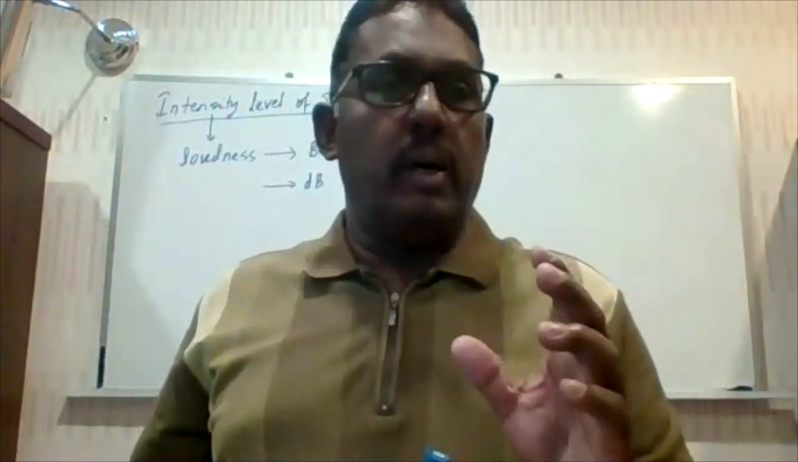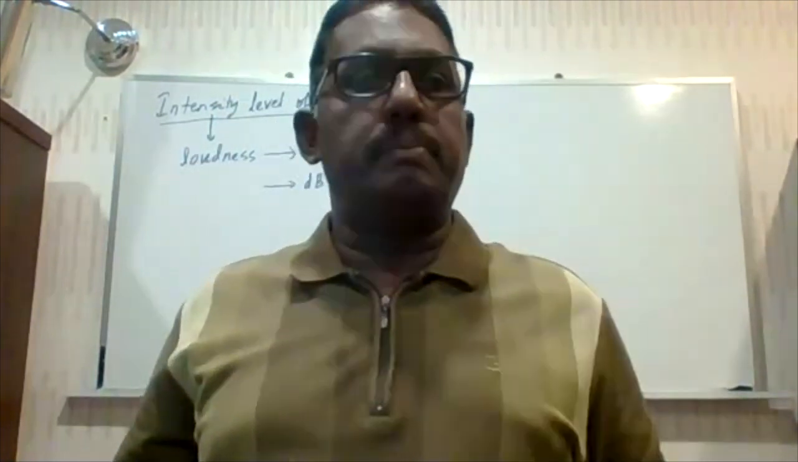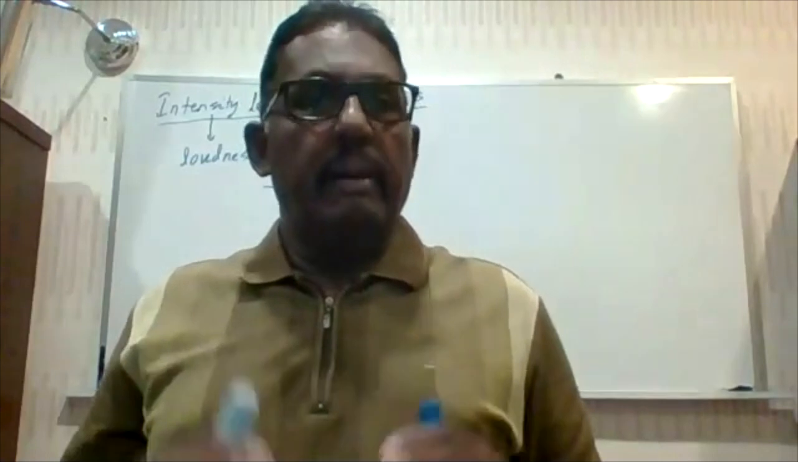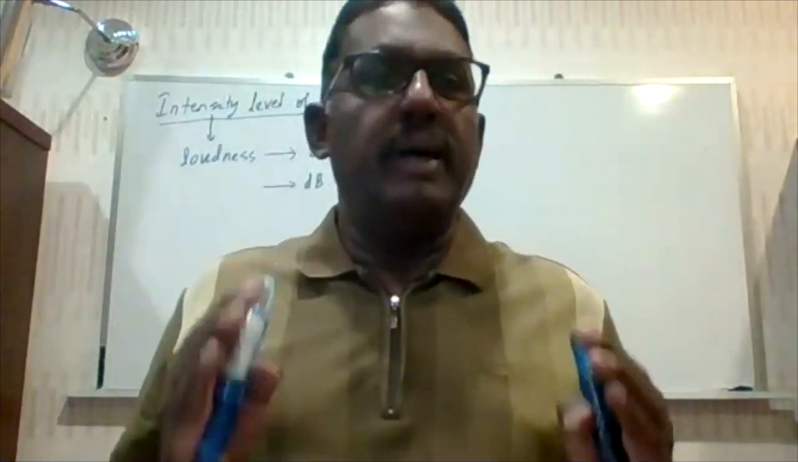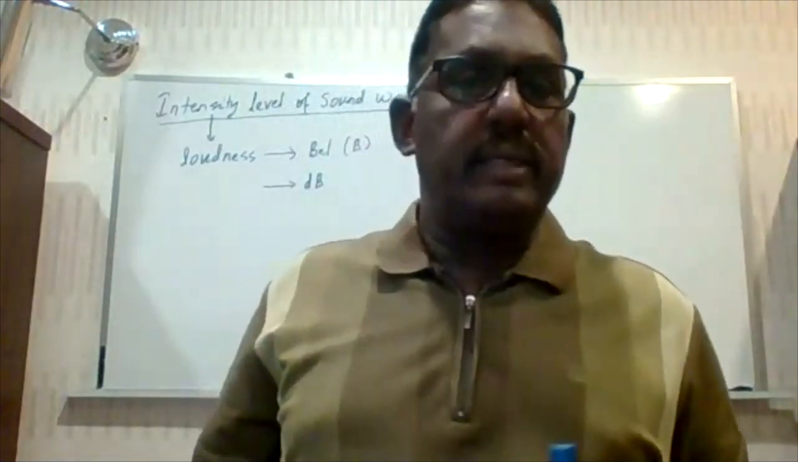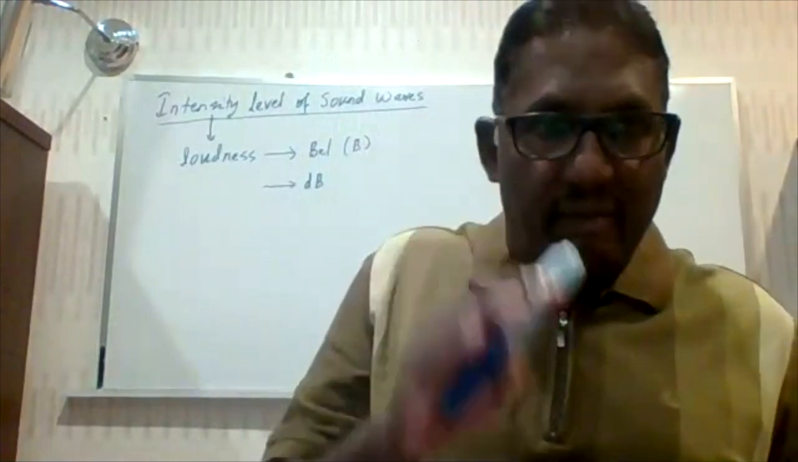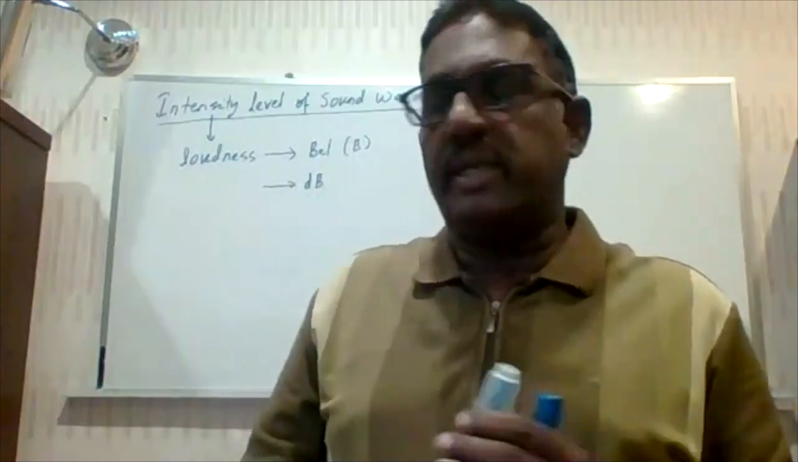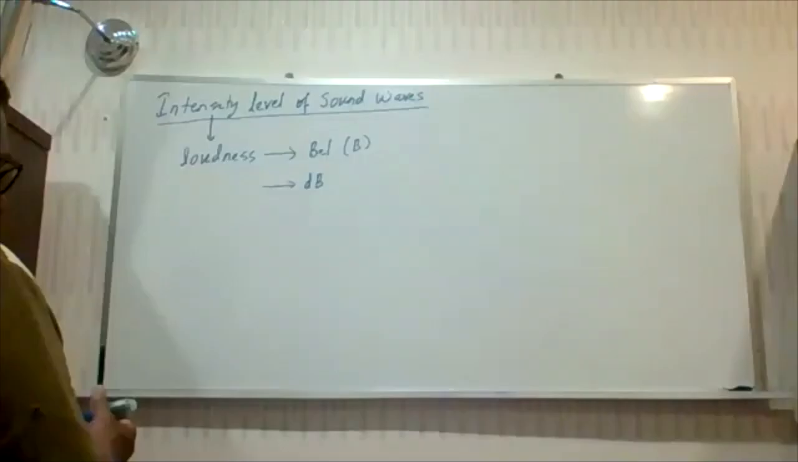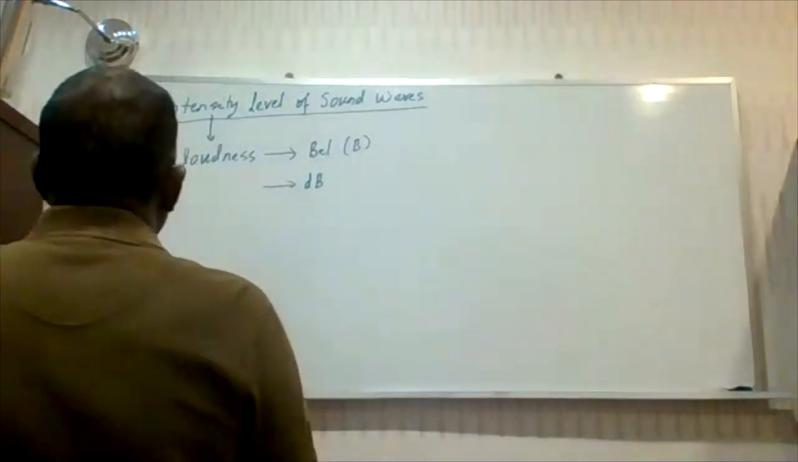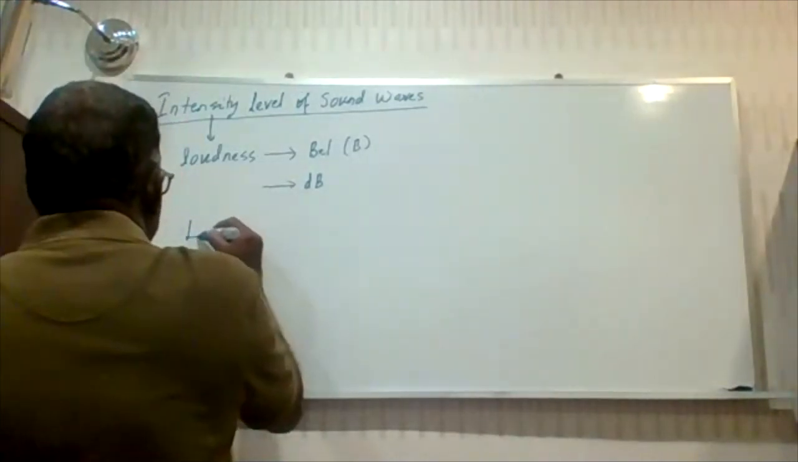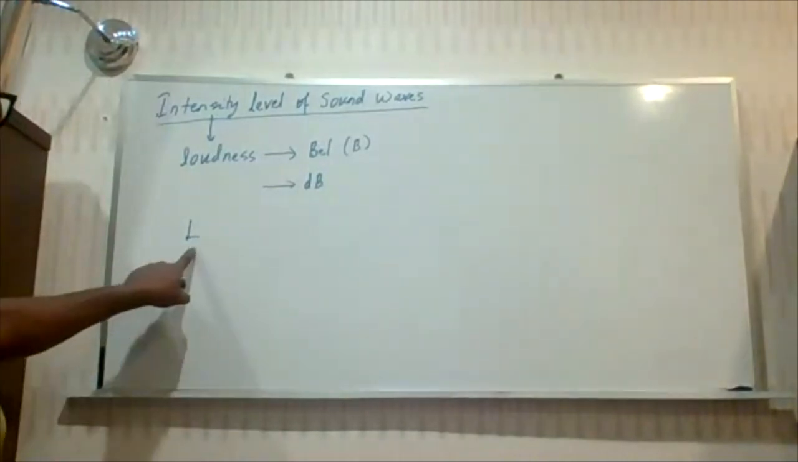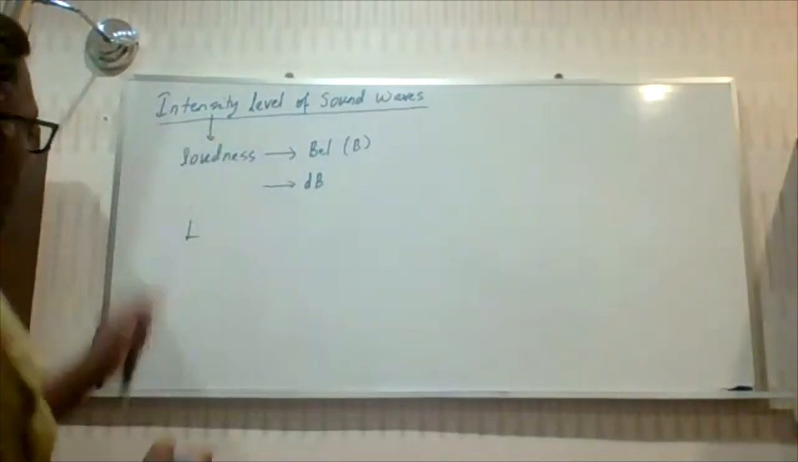Intensity is the power of the wave that is dissipated per unit cross-sectional area. Now, although they're different, they are related, in the sense that the intensity level is determined by the intensity of the wave. Intensity level is symbolized as capital L.